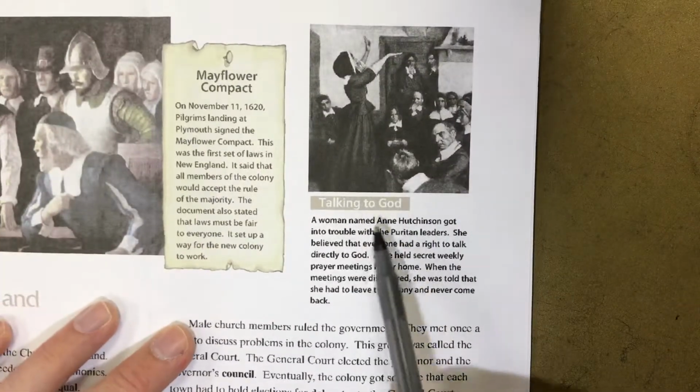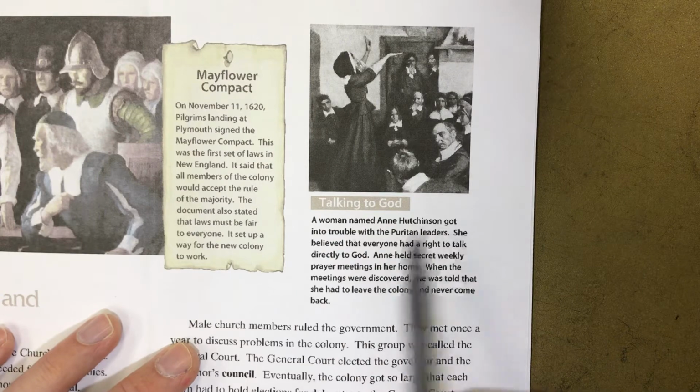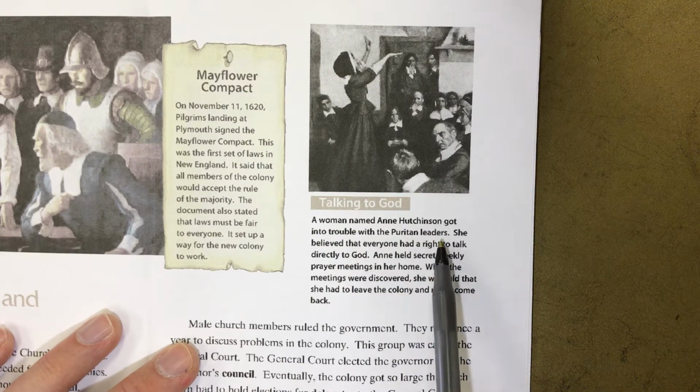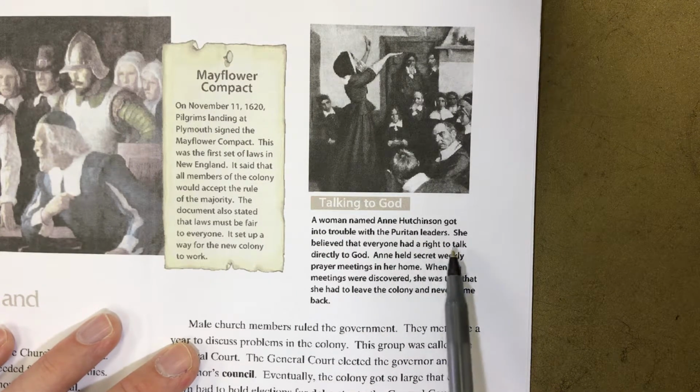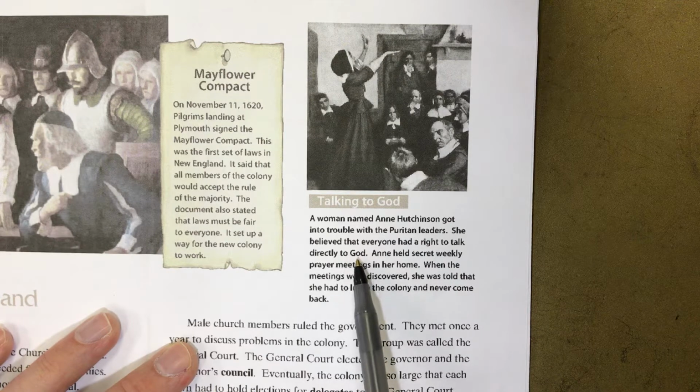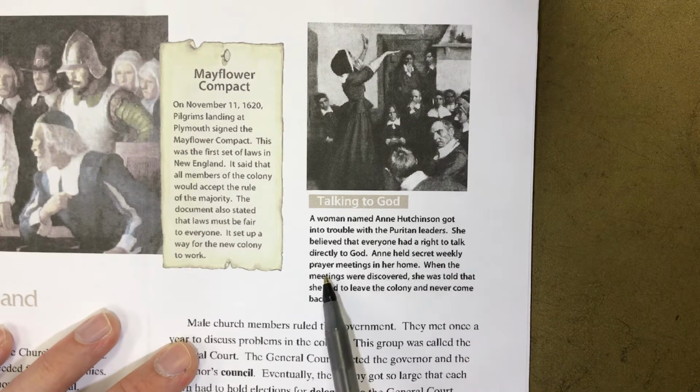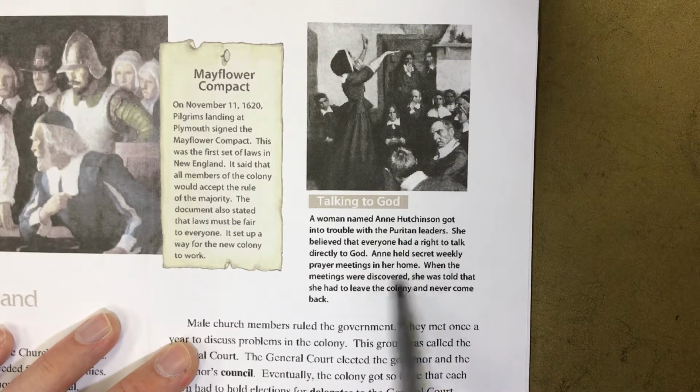Talking with God. A woman named Anne Hutchinson got into trouble with the Puritan leaders. She believed that everyone had a right to talk directly to God. Anne held secret weekly prayer meetings in her home. When the meetings were discovered, she was told that she had to leave the colony and never come back.